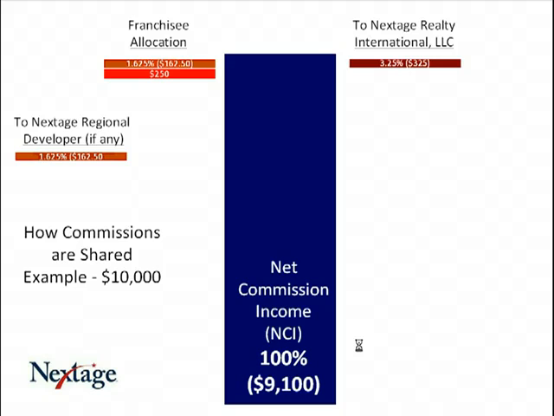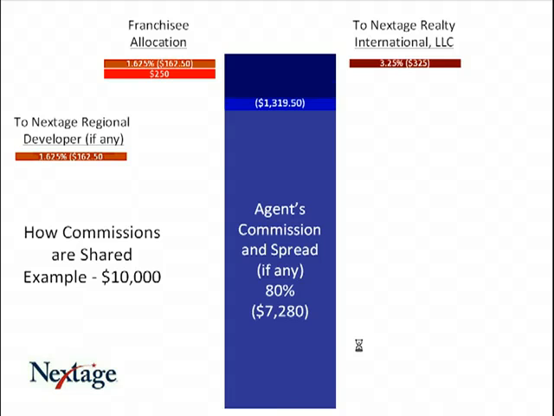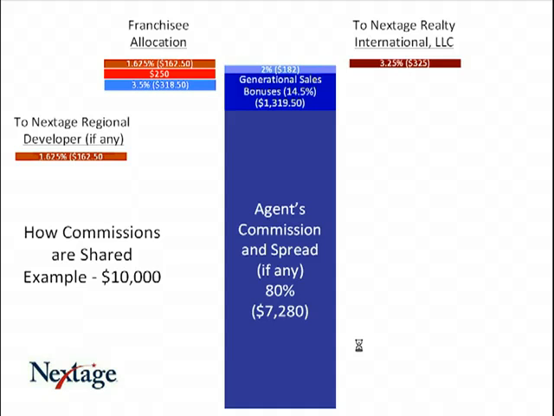Then the net commission income in this example with a $10,000 GCI, the NCI, would be $9,100. That then is broken up this way. $7,280 is paid out in agent commissions and spread, if there is any. 3.5%, which is $318.50, goes to the franchisee. Another $182 comes to Nextage Realty International.